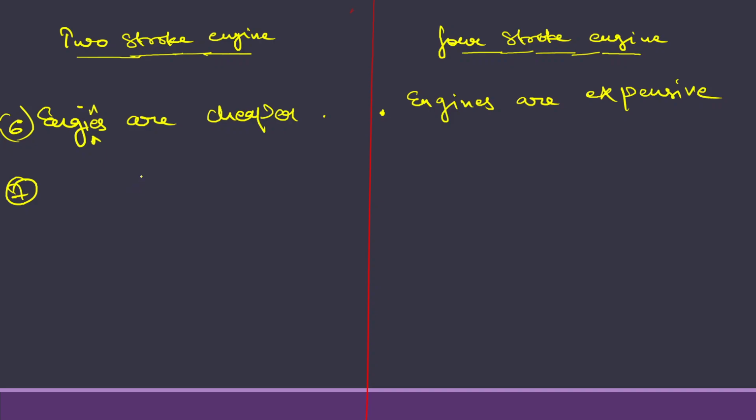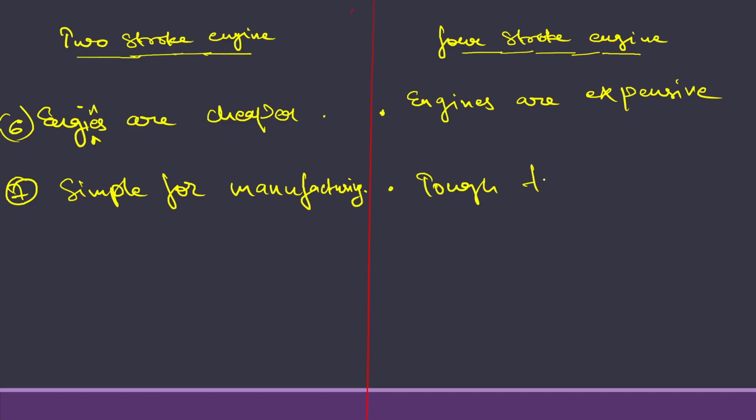And the two-stroke engines are simple to manufacture, guys. And it is very tough to manufacture the four-stroke engine.